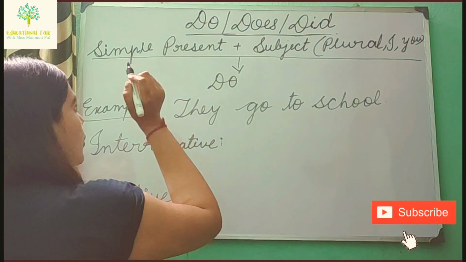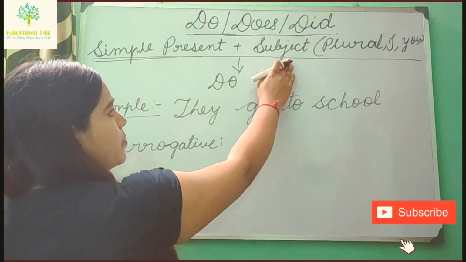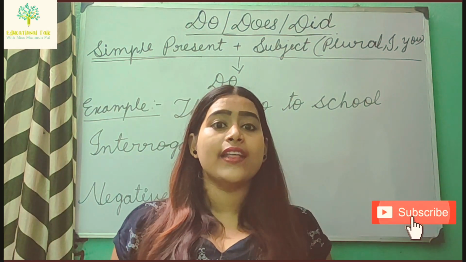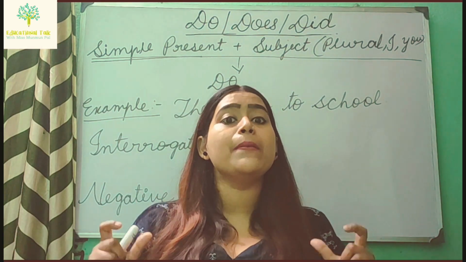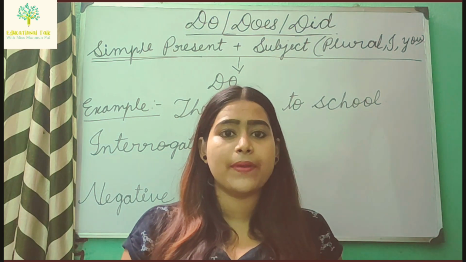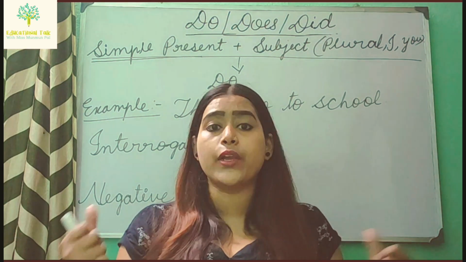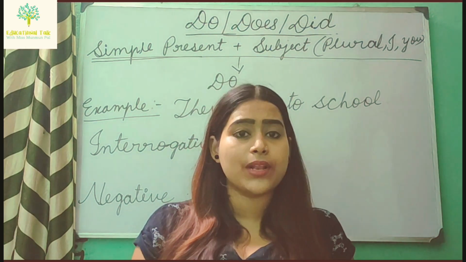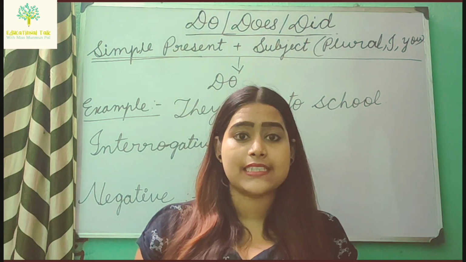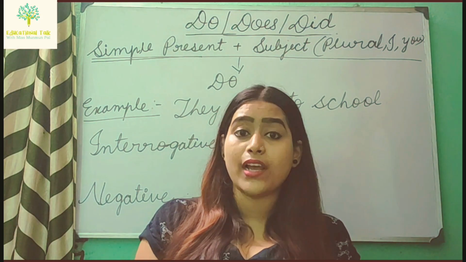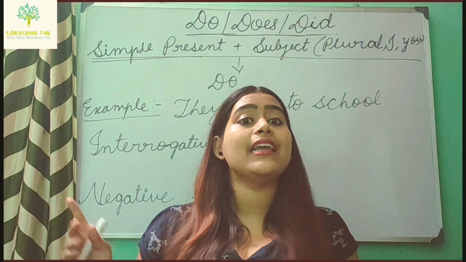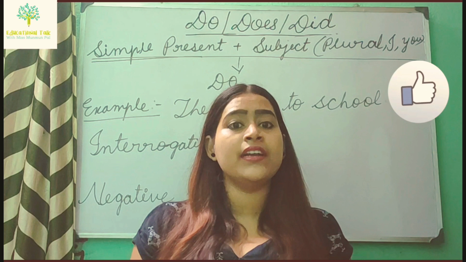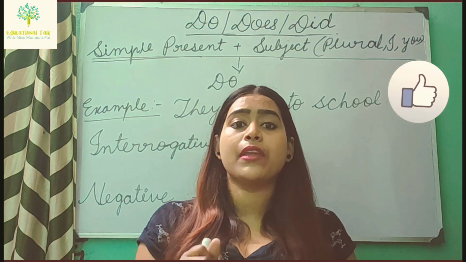First, do. Simple present plus subject plural, I, you: do. It means when the sentence is in simple present tense and the subject is plural, or I, or you, at that time use do. Once again I am repeating: when the sentence is in simple present tense and the subject is plural, or I, or you, use do. Maybe I is singular, but when there is I, use do.